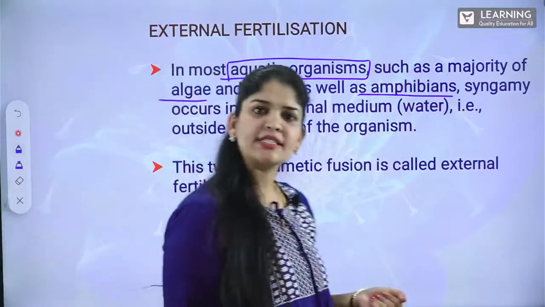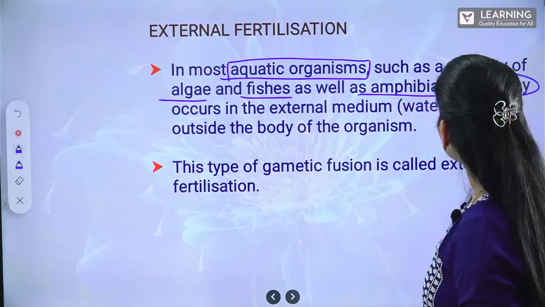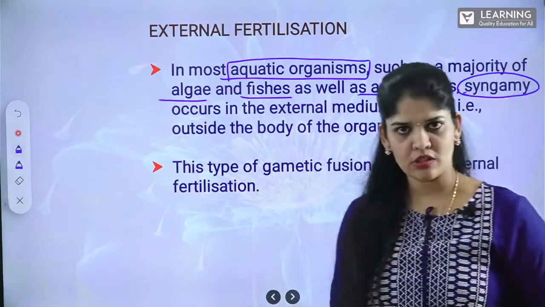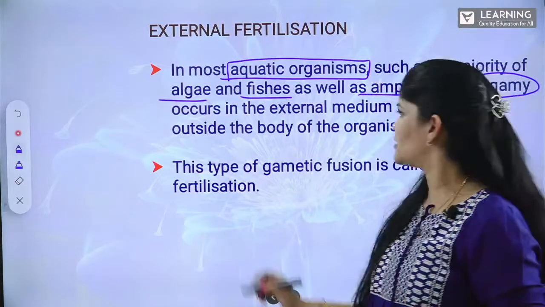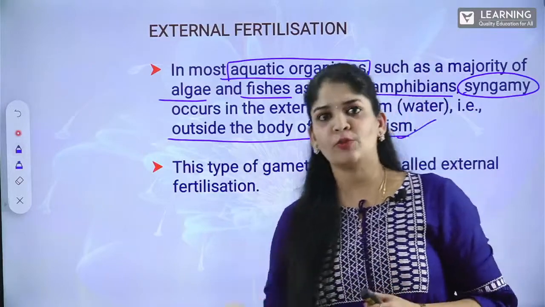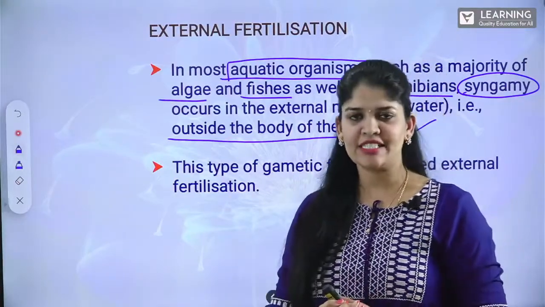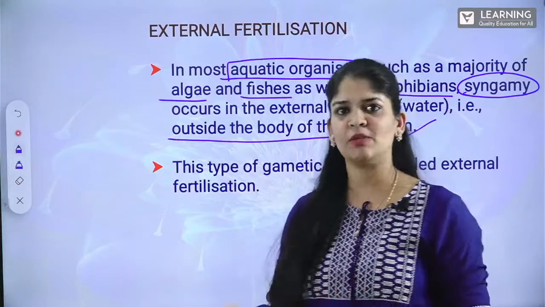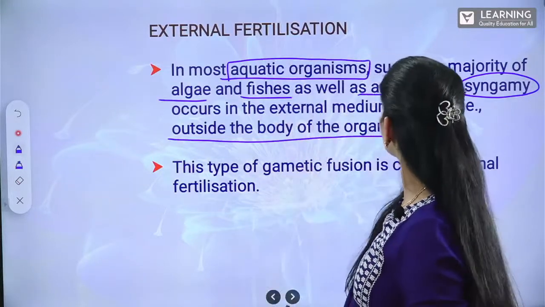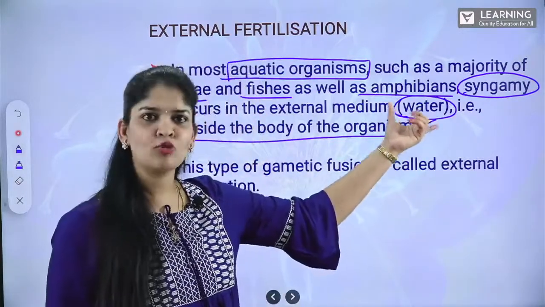Syngamy. What is syngamy? Fusion of gametes. And this fusion of gametes is happening outside the body of an organism. It is happening outside the body of an organism, and that too, as these are aquatic animals, it is happening in the medium, and that medium is obviously water. Right? External medium here is water.